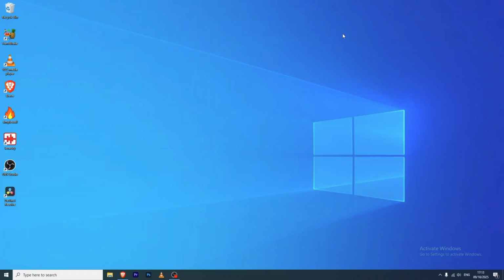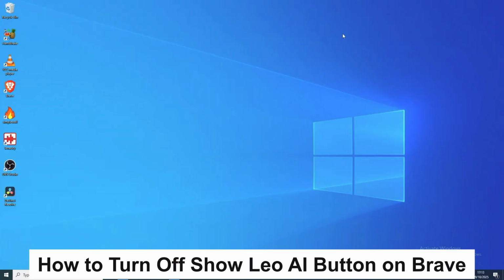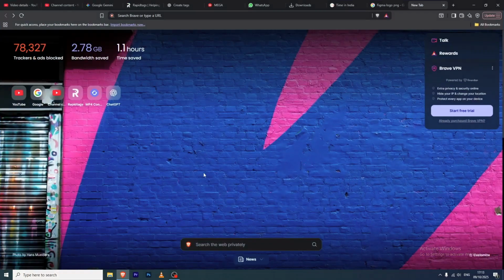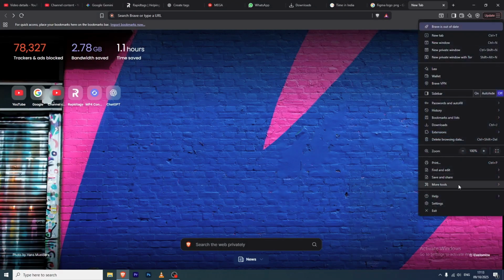In this quick tutorial I'm going to show you how to turn off the show Leo AI button on Brave. For that we just need to open Brave. After opening it, here on the top right corner you can see three lines, click on there. And here as the second last option you can see settings, click on there.